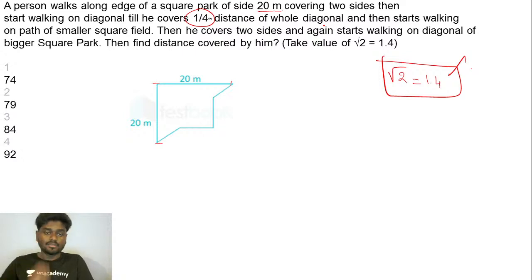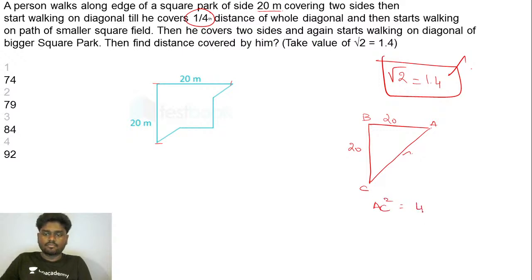Okay, cool. So listen very carefully, guys. If you have a square path, this is 20 and this is 20, and if you want to find this distance, let's say I take the points as A, B and C. AC square is equal to 20 square plus 20 square, which is 400 plus 400.